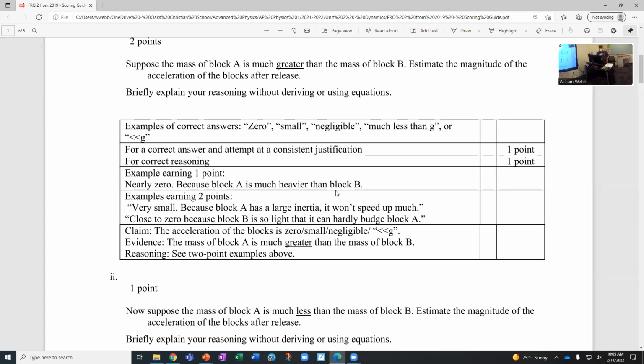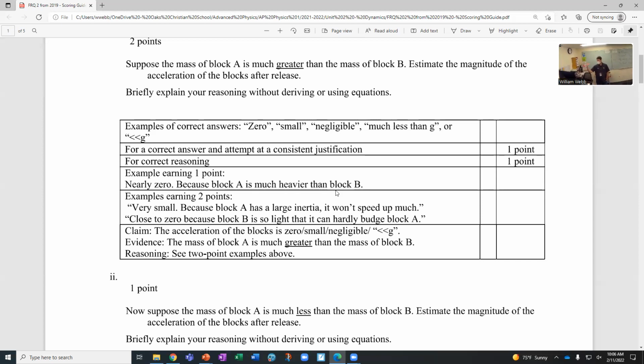And then that second example, they said close to 0 because block B is so light it can hardly budge block A. I'm a little surprised that they allowed that for 2 points, because to me saying block B is just so much lighter that it can hardly budge, that's not a whole lot different than just stating the converse of the question, but they counted it. So that's the two examples that they gave.